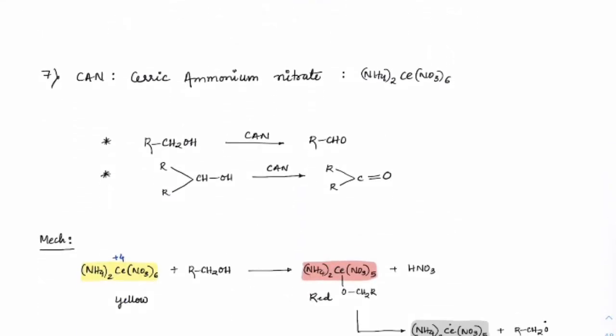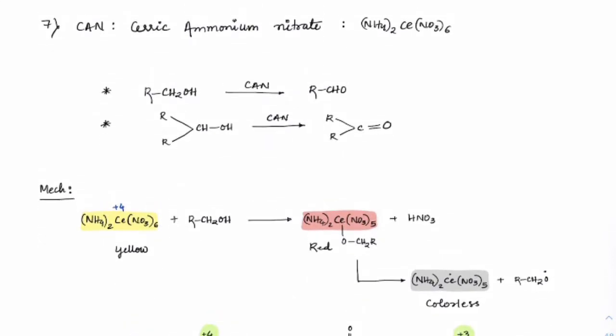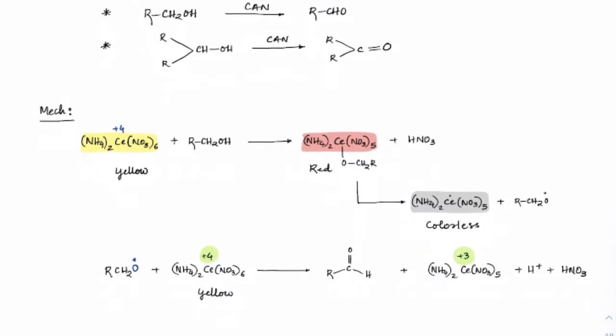Next is the ceric ammonium nitrate test. In this test, we can see that again primary alcohols will become aldehydes, secondary alcohols will become ketones. In short, again, the mechanism is not at all important for the JEE syllabus. All you need to know is that the yellow color solution, which is the +4 oxidation state of cerium, is turning into the colorless +3 oxidation state of cerium.